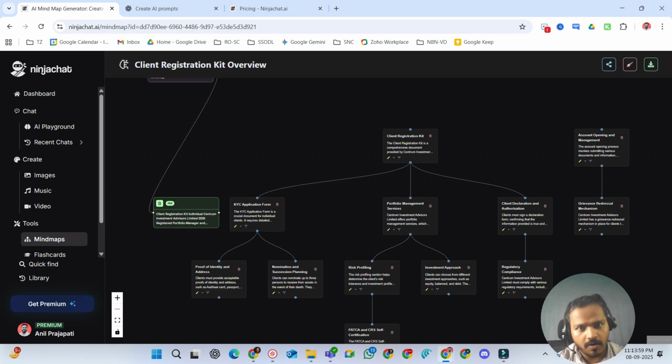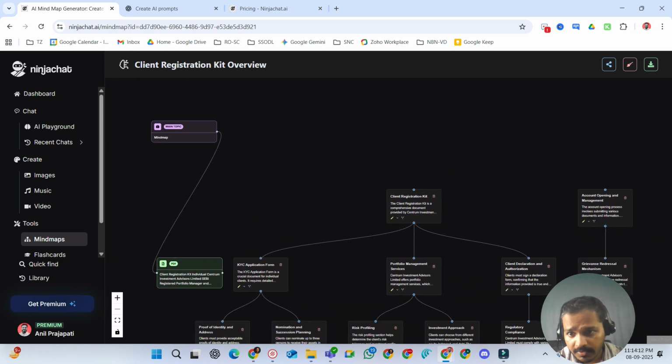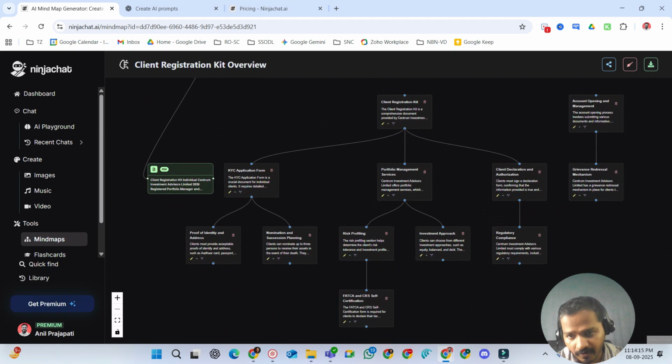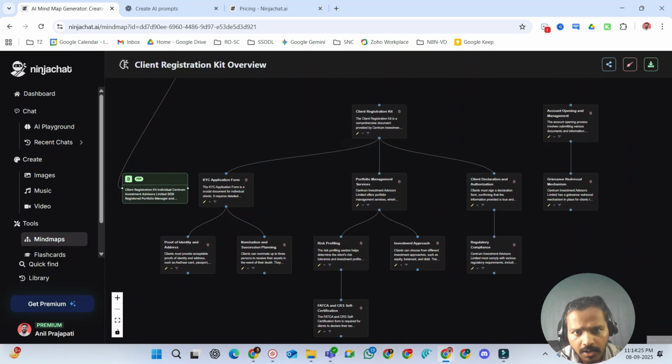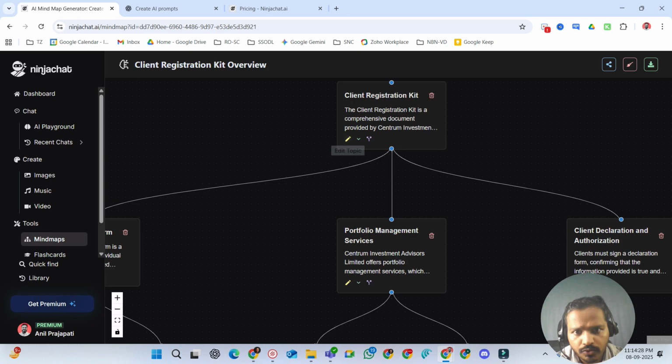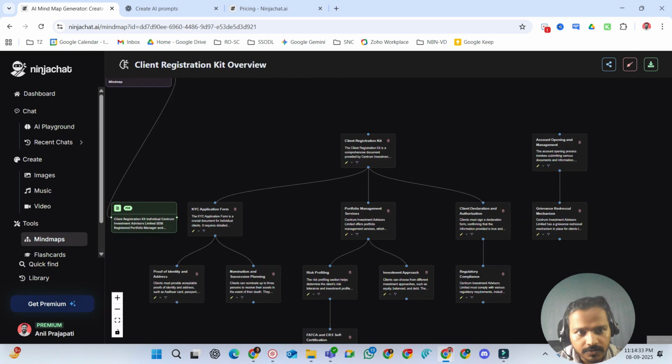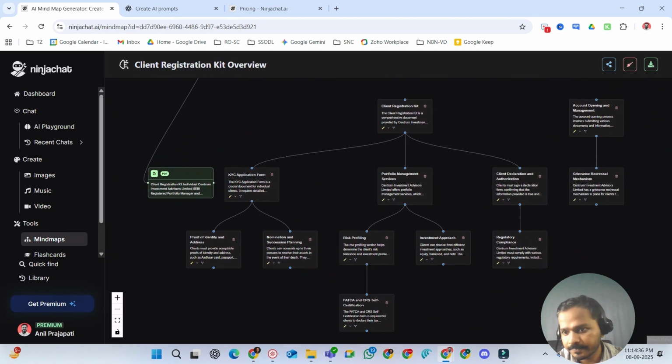Oh my god. See, I think it did a pretty decent job. Not decent actually, it did one of the best jobs. See the mind map, the client registration document. Of course, that was a pretty much policy document, but based on that, it created one of the best mind maps which I can see over here, and you also have the flexibility to edit the topics however you want. So yeah, I think this is wonderful, man.